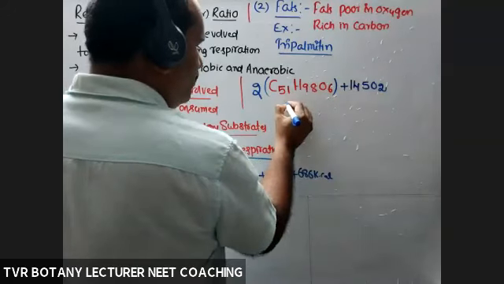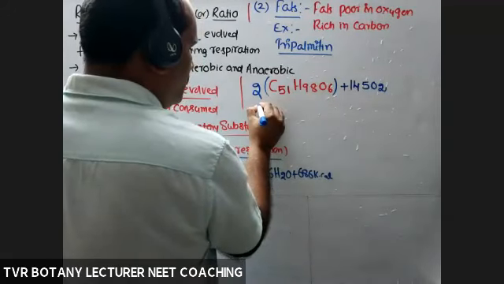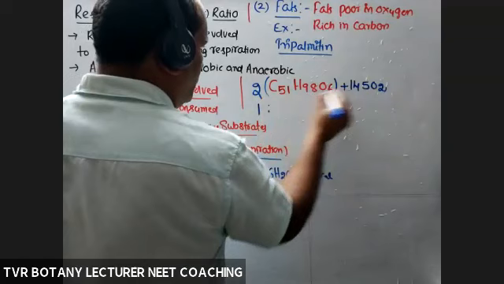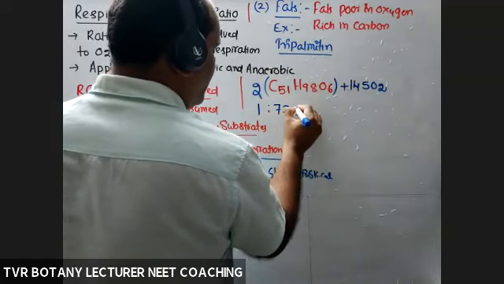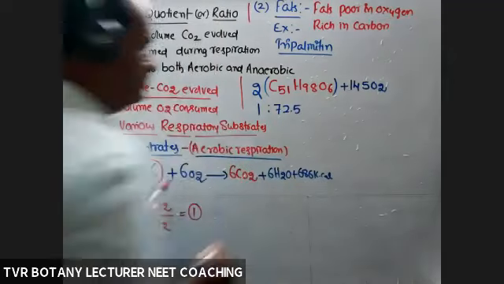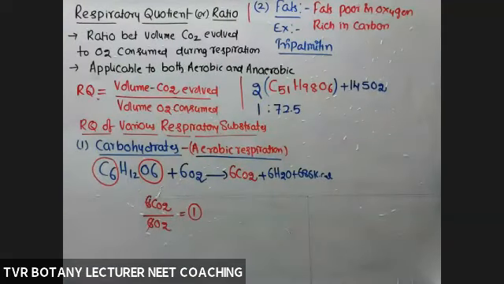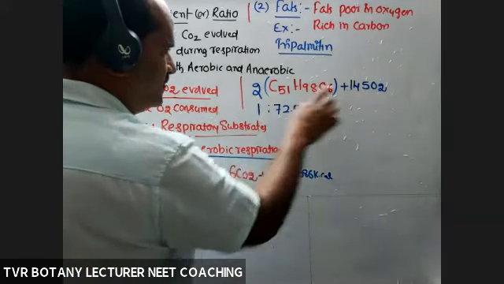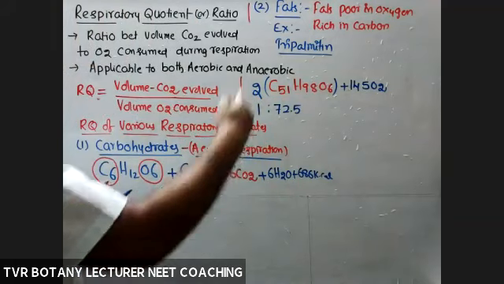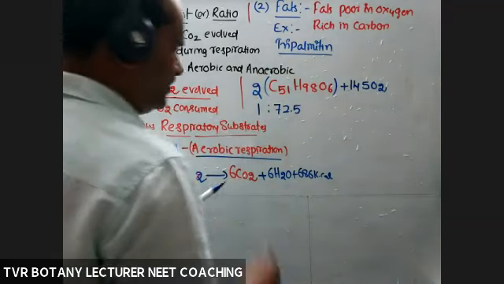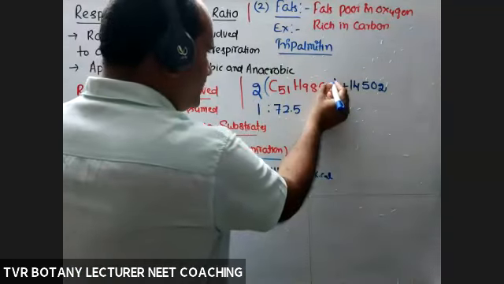So per molecule, if it is 1 molecule, that is 145 divided by 2, 72.5. Prepare the ratio yourself. 145 O2 molecules consumed.